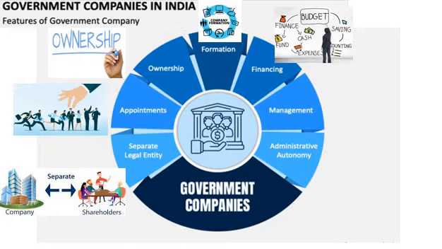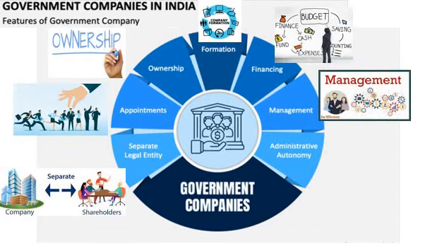And the next feature of government company is management. When it comes to management, the government company's management will be in the hands of the board of directors, but those board of directors will be appointed by the government only. Why? Because the majority of the holdings or the majority of the control will be in the hands of the government only. For that sake, the board of directors will be appointed by the government.